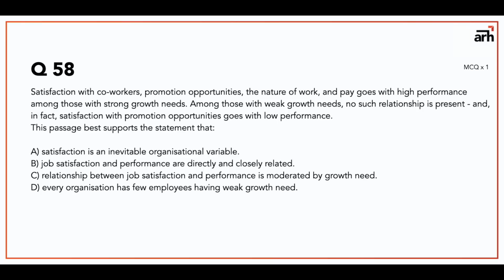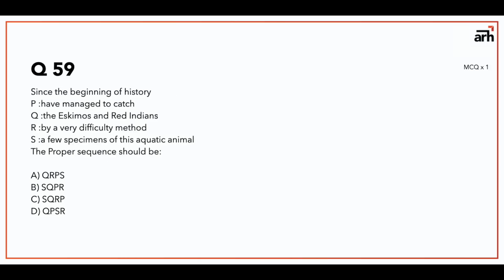The third one is: the relationship between job satisfaction and performance is moderated by growth need. Yeah, you see, the nature of work and pay goes with high performance among those with strong growth needs, so that is there, and with weak growth needs, no such relationship is present. I think this one is the correct one, so I would go with C. Yes, C is correct.